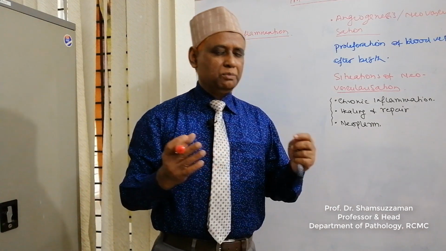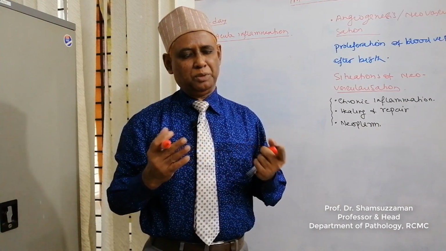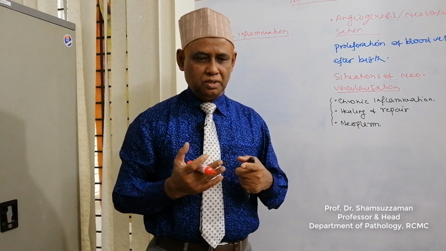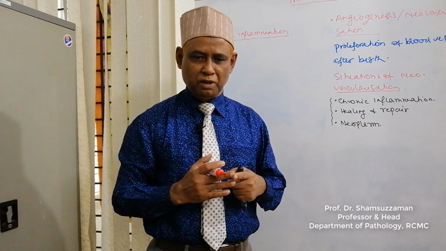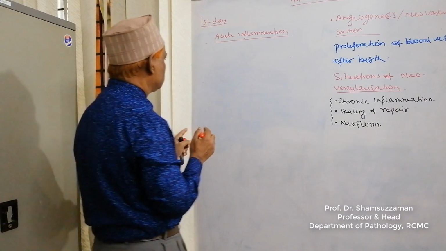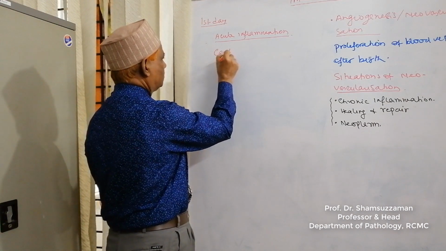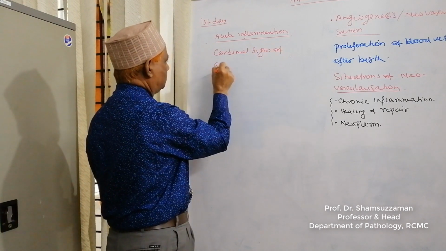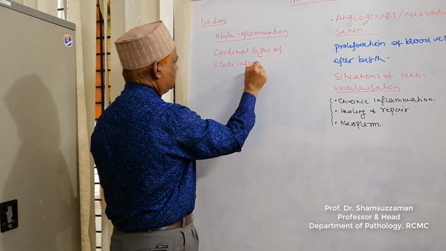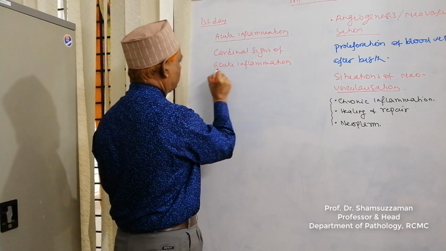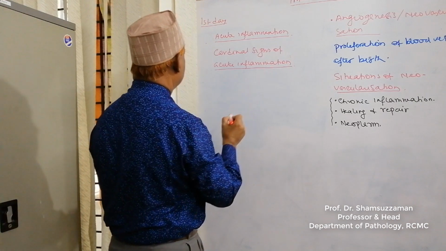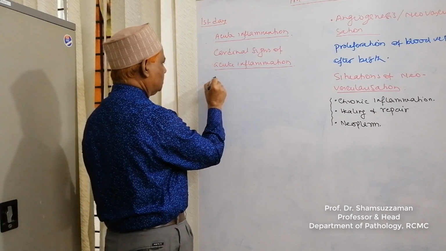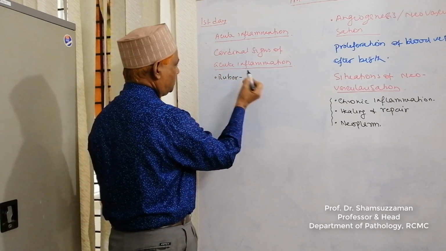Now come to some signs of acute inflammation. Whatever may be the site of acute inflammation, there are 5 signs, and we can get these 5 signs at the site. These are called the cardinal signs of acute inflammation. Number 1, rubor. It means redness.